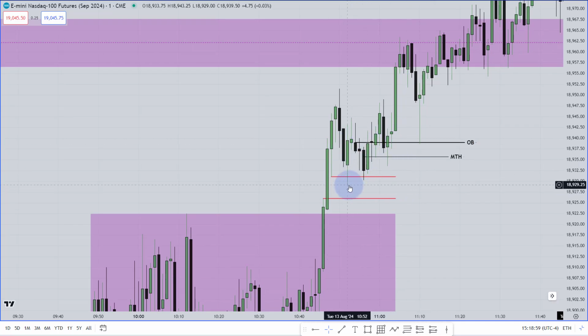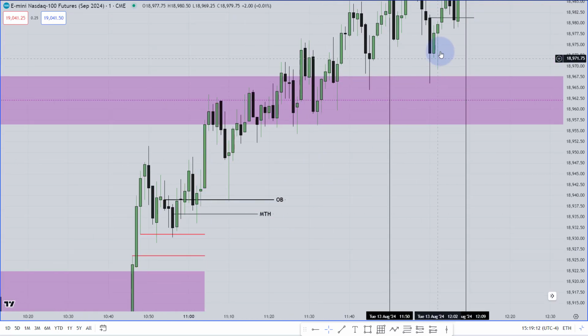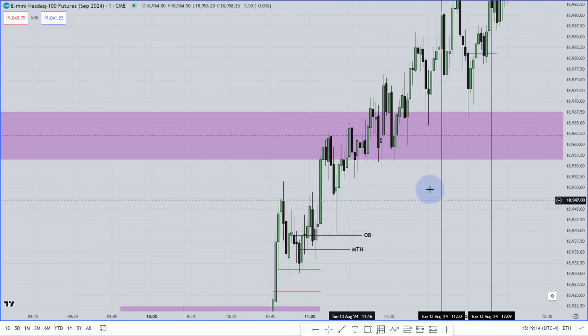Look, the market didn't take the liquidity. See, this low is not taken by that low. It's not the liquidity taken. Even this low was not taken by that low. It's not a liquidity taken session. So over here, this macro was inefficiency and the order block. I hope that you got some information over here that is insightful for you.